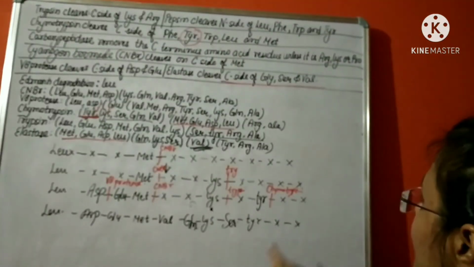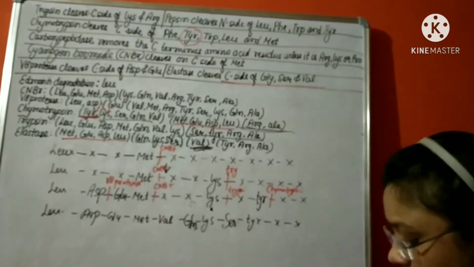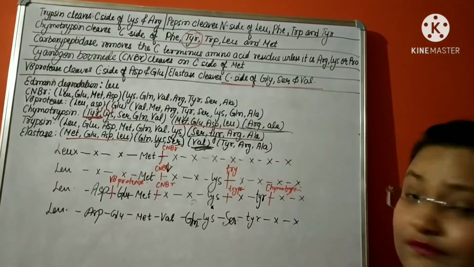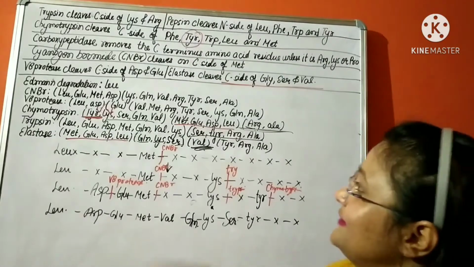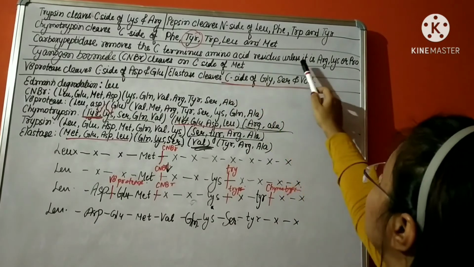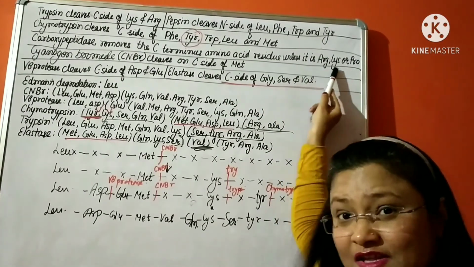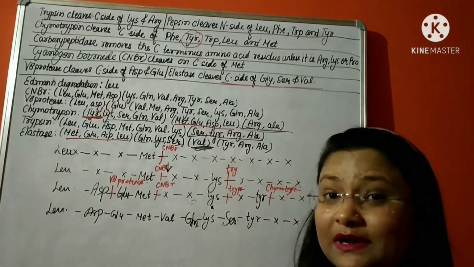Now we need to find out only here whether arginine is at the terminal or alanine. We will get to know about it from carboxypeptidase. Carboxypeptidase removes the C-terminus amino acid residues unless it is arginine, lysine or proline. So arginine must not be in the terminus.